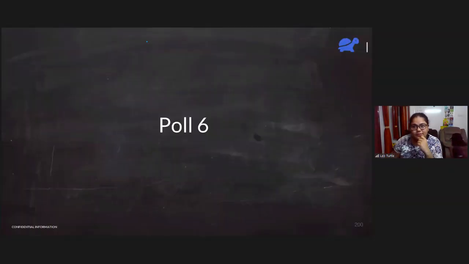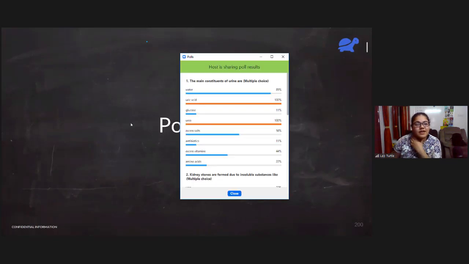I'm going to end the poll and share results. First one, the main constituents of urine are, so here except glucose and antibiotics and amino acids, all are correct. Second, kidney stones are formed due to insoluble substances like uric acid and calcium oxalate. Third, the process by which kidney maintains salt and water level of the blood is known as osmoregulation.